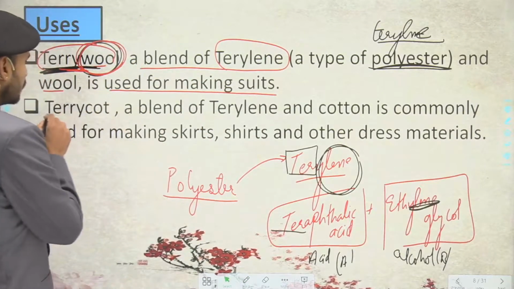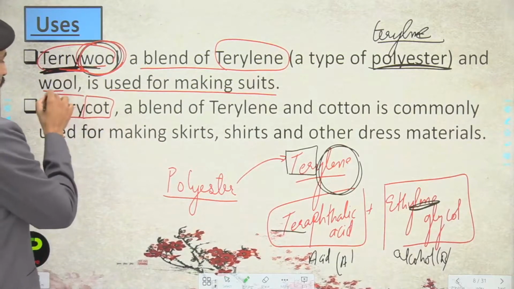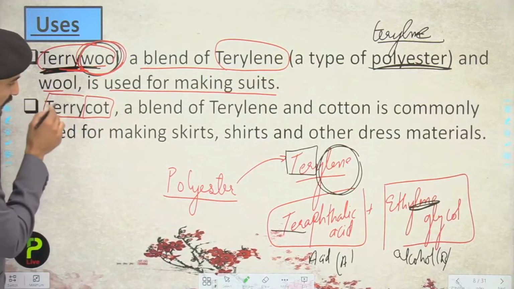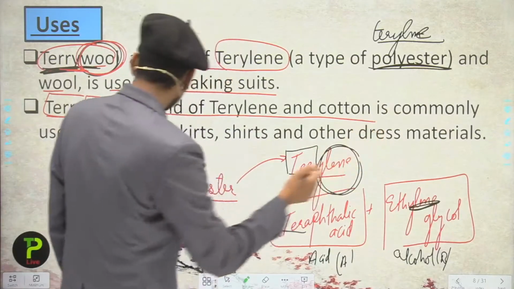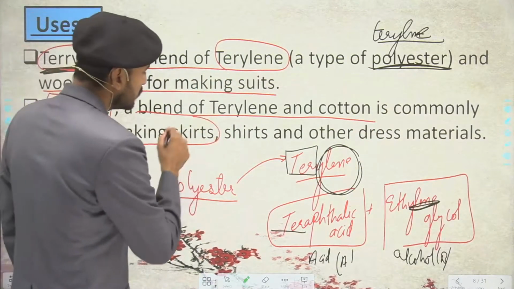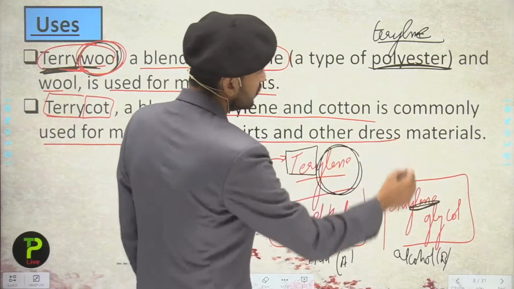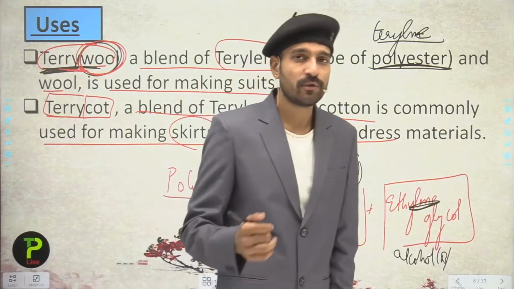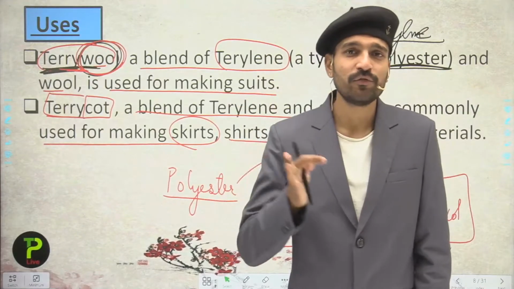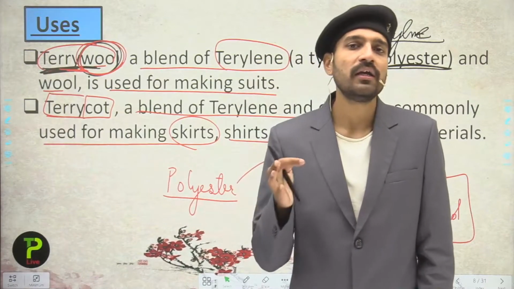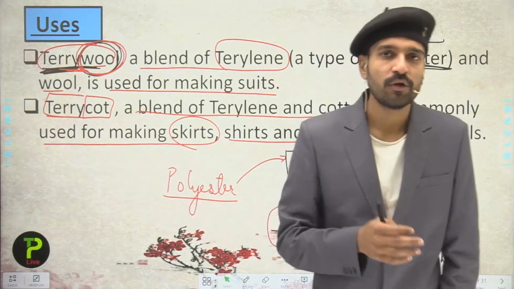Now here you can also see the terry cot. As the name suggests, this has been made from terylene and cotton. It is a blend of terylene and cotton, commonly used for making skirts, shirts and other dress materials. Because talking about the polyester, polyester is not as comfortable to wear as cotton. Cotton is more comfortable than polyester.